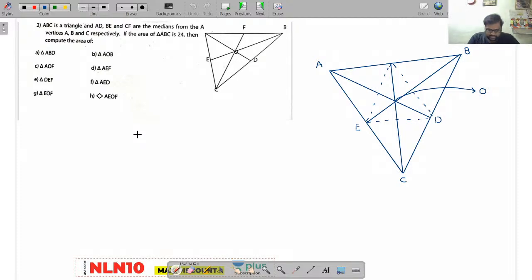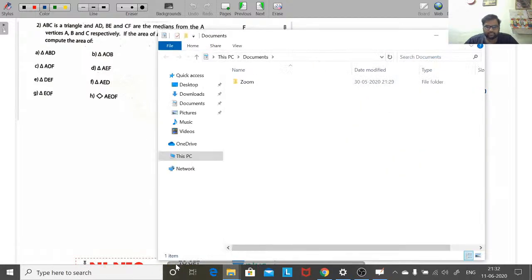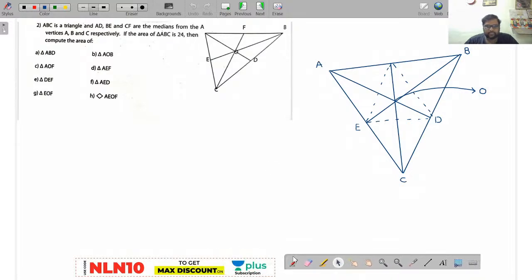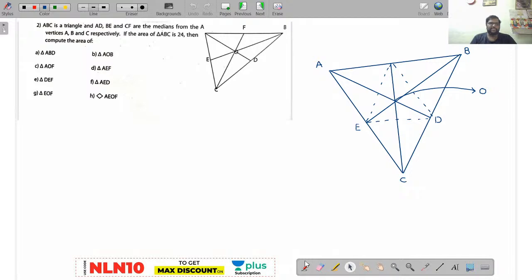Now see here, yesterday we dealt with this question, but we made a little mistake in it. So let us rectify that doubt and then we will move on to the next questions. Now observe here, ABC is a triangle.